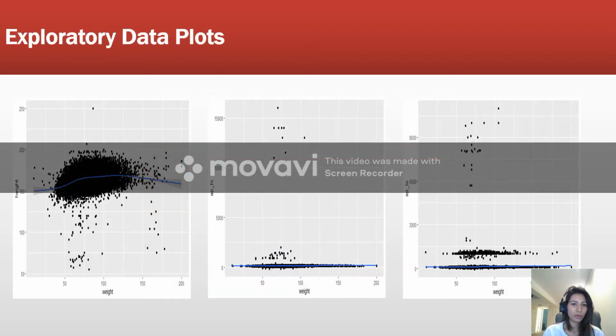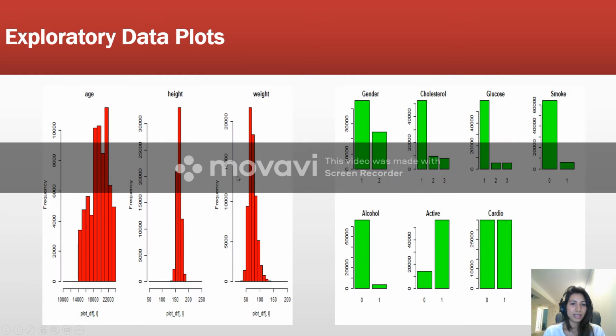So these are the exploratory data plots. This one is between height and weight, this is high blood pressure and weight, and this is low blood pressure and weight. We can see that there are no correlations between these variables, and there are negative values in these two plots, and there is a high range of values, which means that there are outliers in the data.